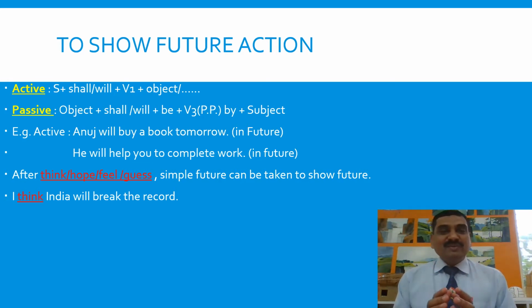Subject plus shall/will plus first form of the verb plus object, complement or other parts. In passive voice, object plus shall/will plus be plus third form of the verb plus by plus subject. Let's see the example. Anuj will buy a book tomorrow. Tomorrow is in future. So the action of buying will take place tomorrow. He will help you to complete work in future.